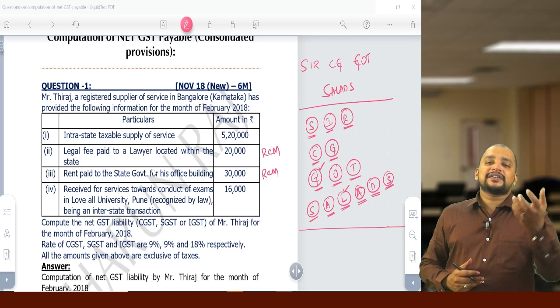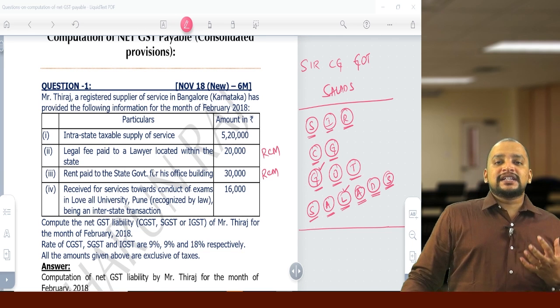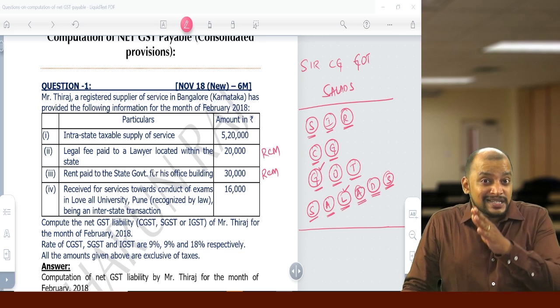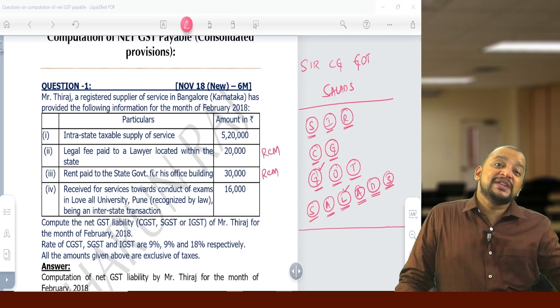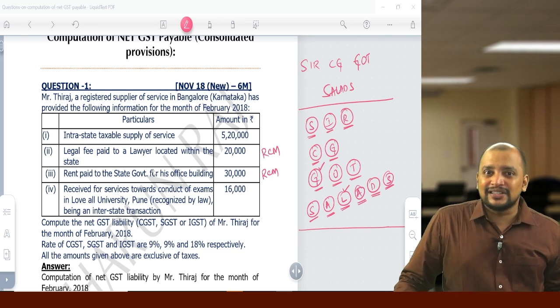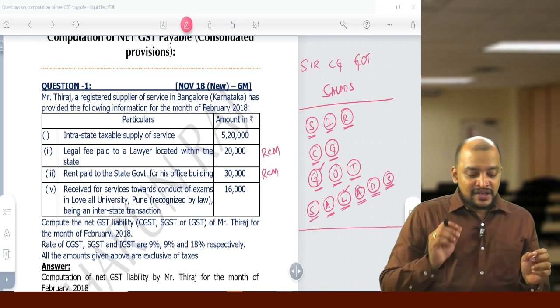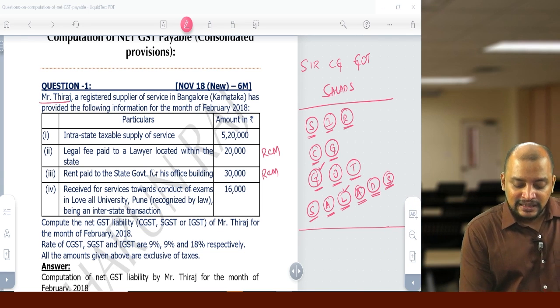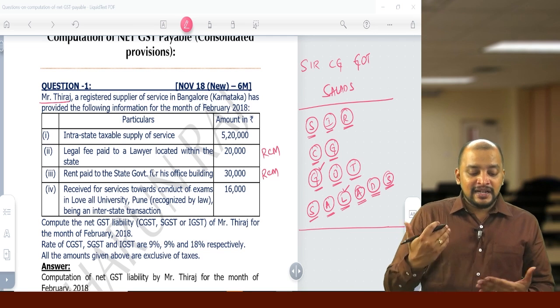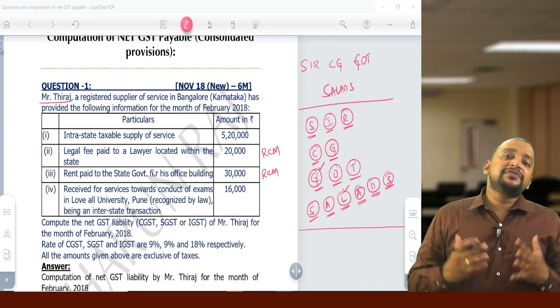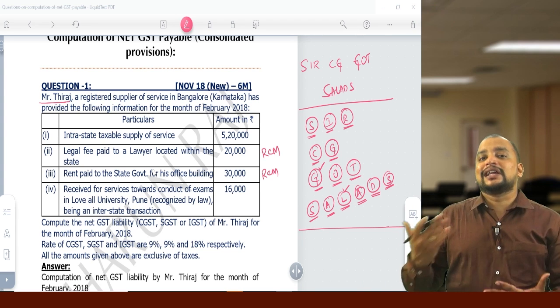So advocate services, there is an exemption, that is services provided by an individual advocate or firm of advocates to a business entity whose turnover during the previous year does not exceed the threshold limit is exempted. So here we need to understand whether THARUN'S turnover during the previous year does not exceed the threshold limit. That information is not given. If that information is not given, you should not take the assumption.